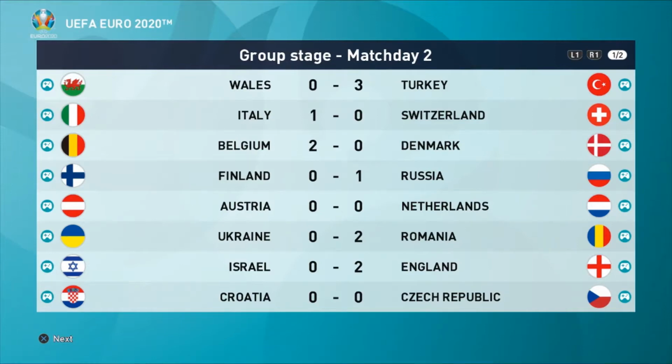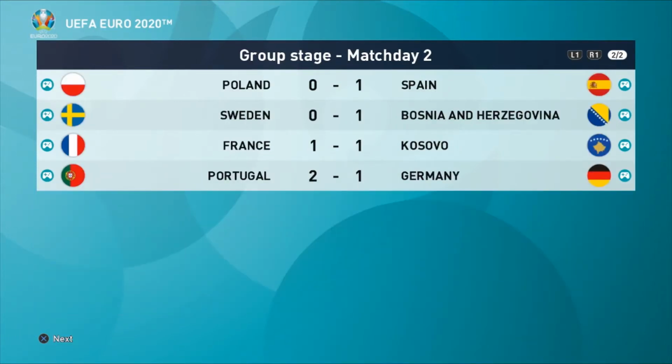Austria got a 0-0 draw against Netherlands, not the most amazing encounter, but one of the standout games of the fixtures in match day 2. Romania, with an outstanding 2-0 win against Ukraine, means that Group C is certainly wide open. Israel lost 2-0 to England. Big result for England. They had to win that game. As for Croatia, they dropped points against the Czech Republic. Then the other games we played, of course, Poland, a 1-0 loss against Spain, a late winner from Morata in that one.